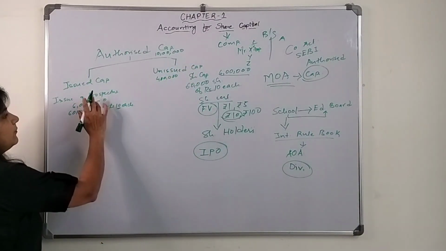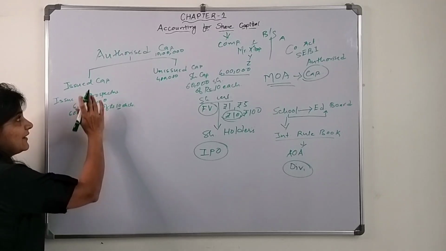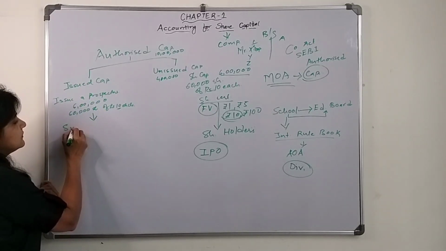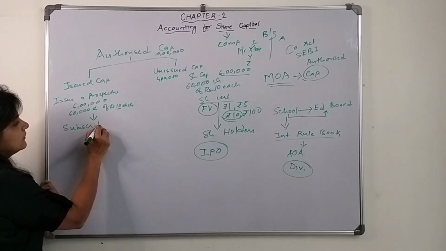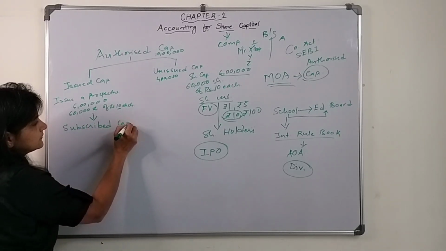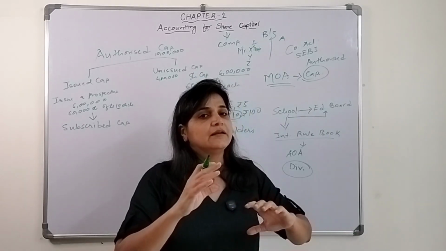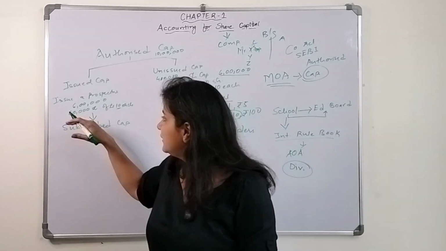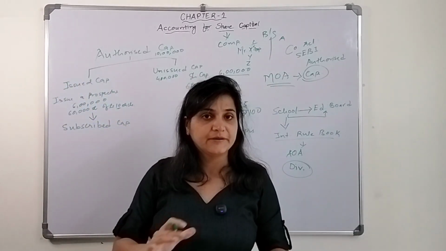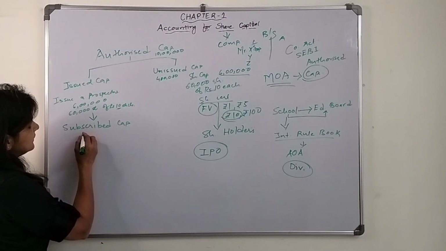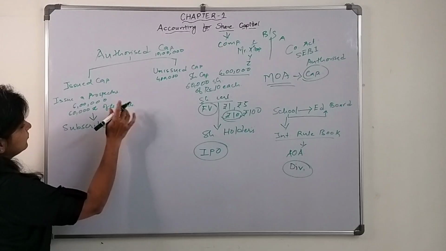Now when they issue a prospectus, they will mention 6 lakh. Then people get to know and will subscribe for it. Subscribed capital: people subscribe for those particular shares because they want the shares of this company. Say there are 60,000 shares of rupees 10 each.